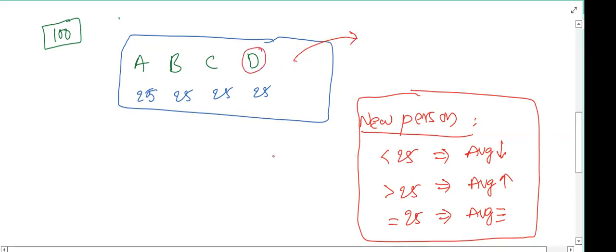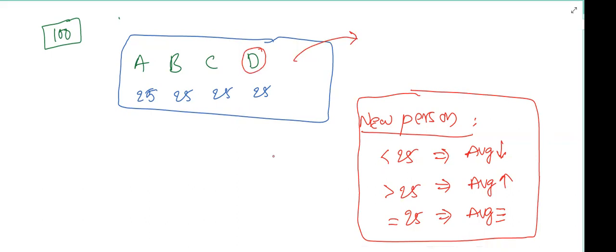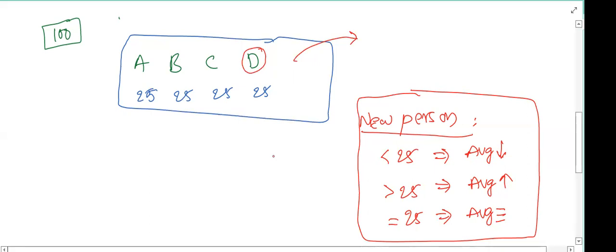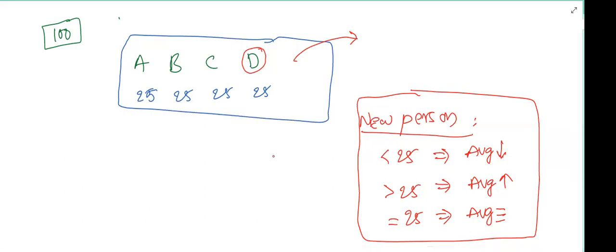Then will there be any disturbance in our average? Maybe. Suppose the person is going out with the 25 rupees, then what is going to happen to your average? It's going to remain same, sir.